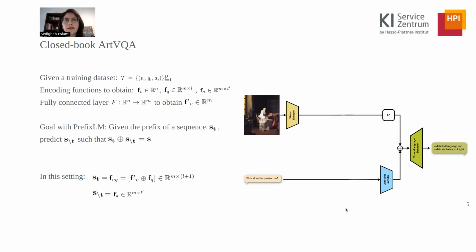In order to unify dimensionalities of the visual and text embeddings, we apply one fully connected layer on the visual embedding. We then concatenate the resulting visual embedding and the question embedding, and use it as the prefix in our prefix LM approach.